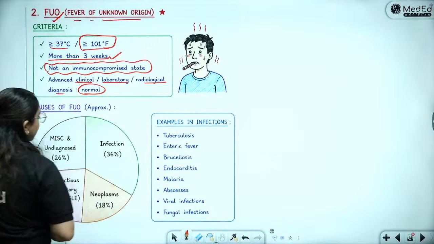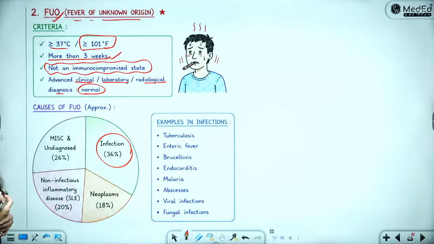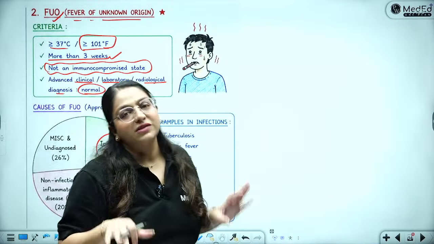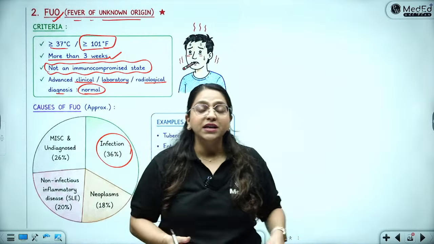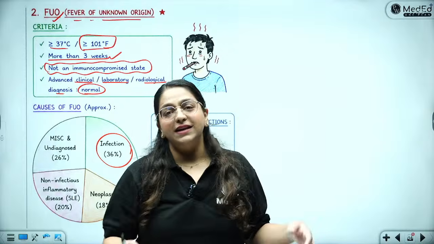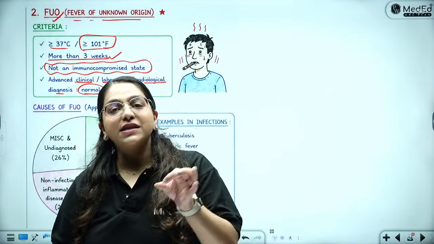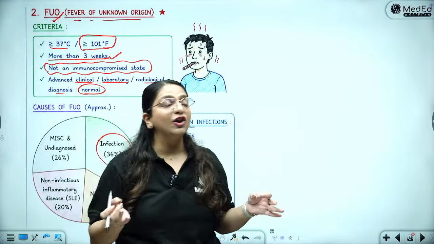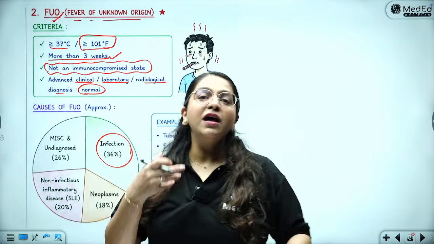To everybody's surprise, actual infections are the attribute to 36%. They are the most common cause. So where are we lacking? We're lacking in ordering the correct investigations at the correct time to catch these diseases, because 36% are caused by infections, and in the world of PCR, if we are not able to catch an infection, then there is something really wrong in the way we are diagnosing.